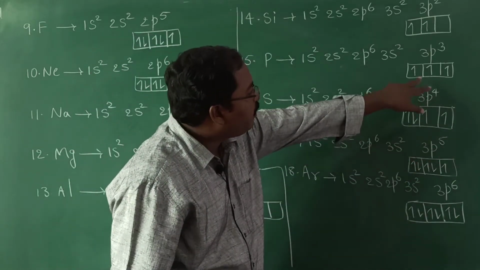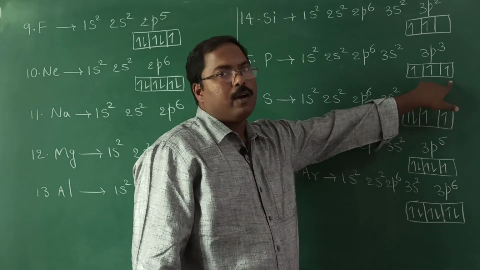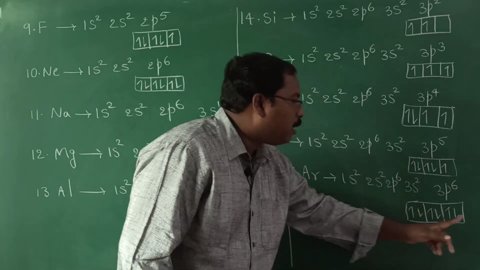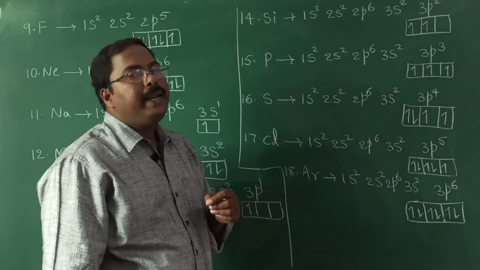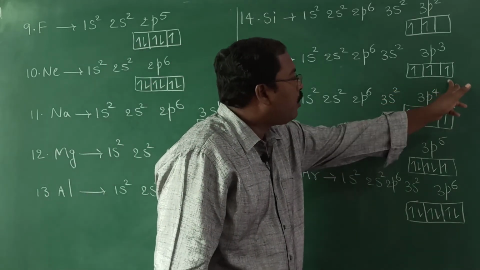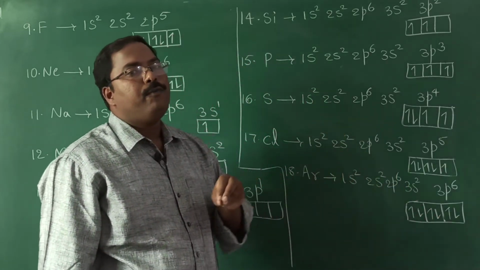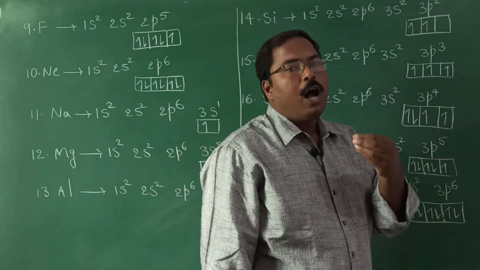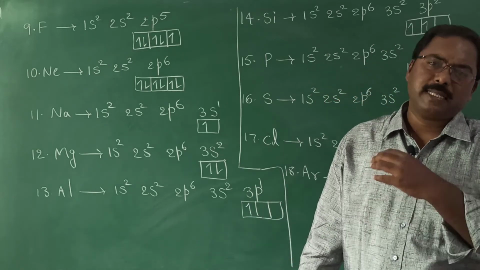So this previous one, if you observe in the case of phosphorus, is called a half filled configuration. Now coming to this one, here all the orbitals in the subshell are filled with the electrons. So this is known as completely filled orbital. Okay. This is half filled, so all are filled with single electron. Now all are paired. So this is completely filled electronic configuration. Okay. When the element is having half filled or completely filled electronic configuration, then it gets some extra stability.